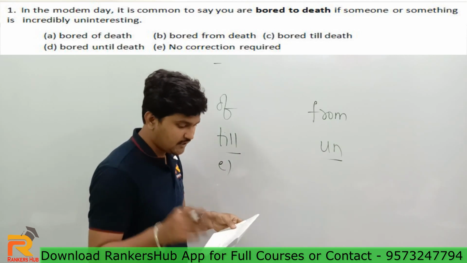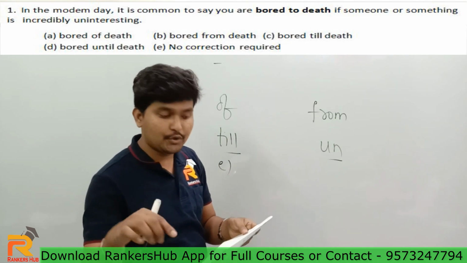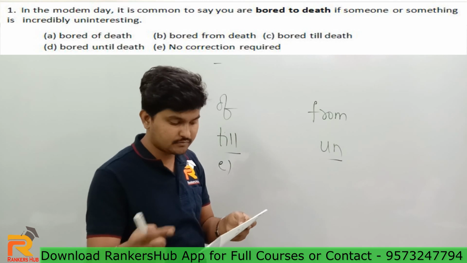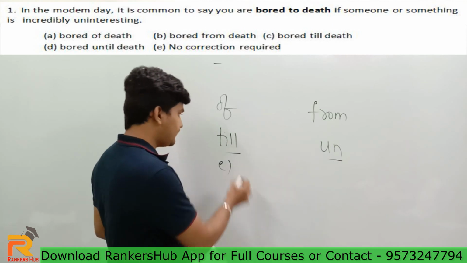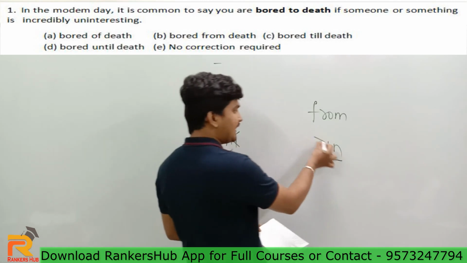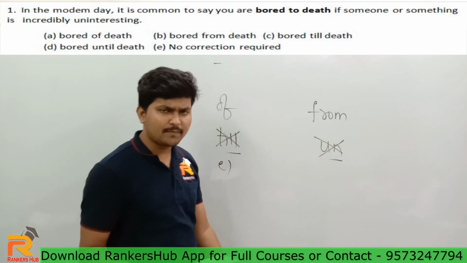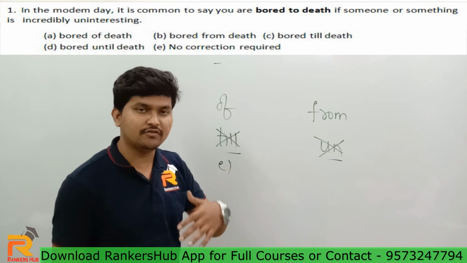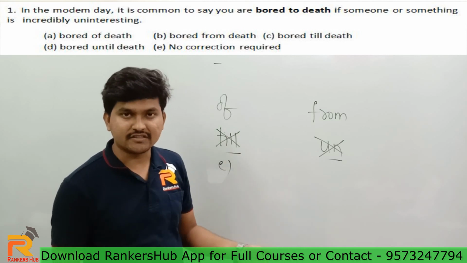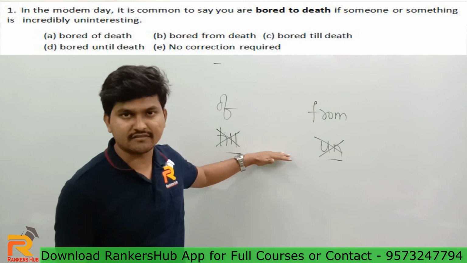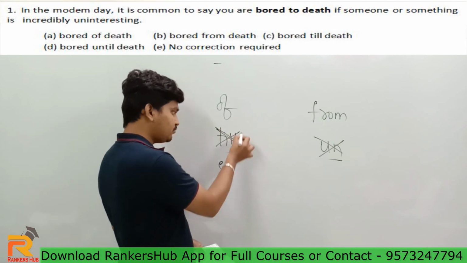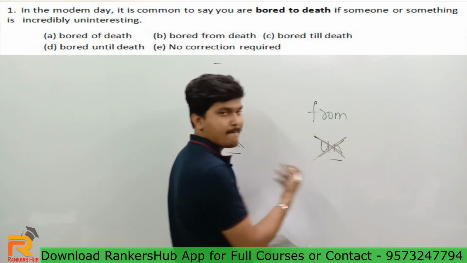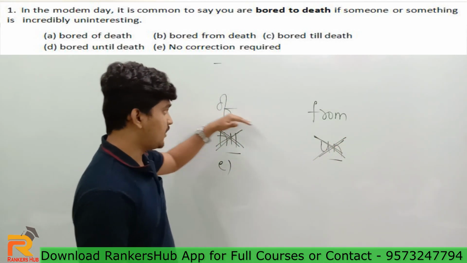Well guys, in the modern day, it is common to say you are bored to death or bored of death, bored from death, bored till death, bored until death. Right away you can eliminate bored till death and bored until death, because you won't be bored of anything till you die. That is not proper. So these two prepositions don't make sense to me at all. Just kick them out. What about A and what about B?